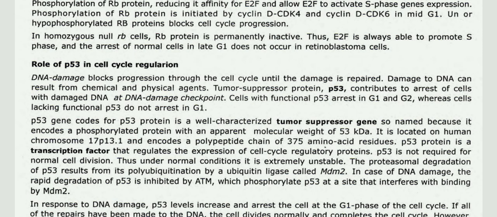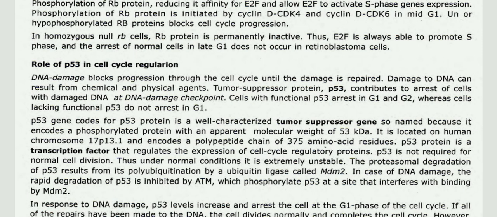p53 is not required for normal cell division. Thus, under normal conditions, it is extremely unstable. The proteasomal degradation of p53 results from its polyubiquitination by a ubiquitin ligase called MDM2. In case of DNA damage, the rapid degradation of p53 is inhibited by ATM, which phosphorylates p53 at a site that interferes with binding by MDM2.